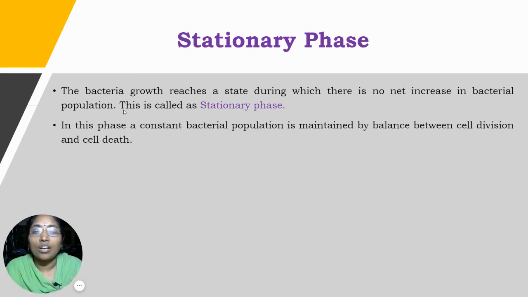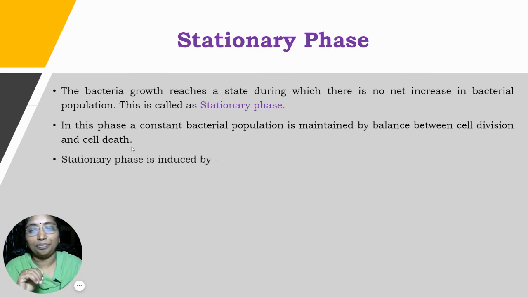In this phase, a constant bacterial population is maintained by a balance between cell division and cell death. Here, cell death may start. Therefore, here there is no net division and no net cell death. Whatever the population was obtained during the logarithmic phase, that number is constant. That number is maintained in this phase.